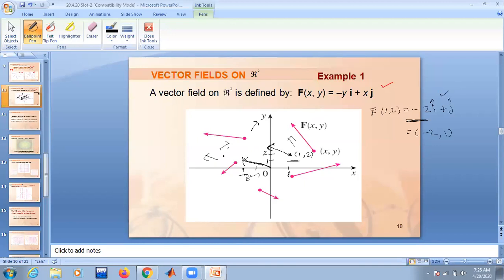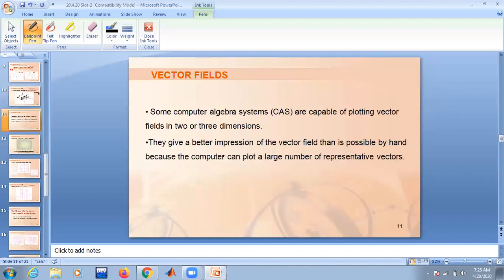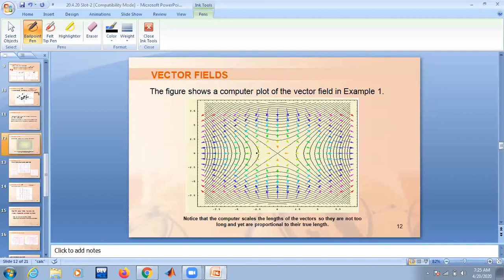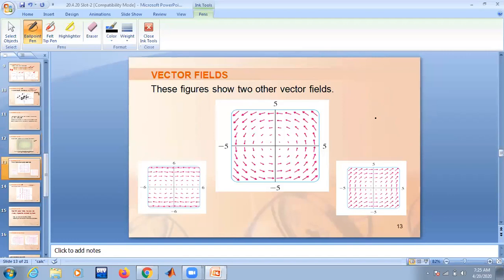But manually plotting might be difficult, so you may write some program in mathematical software, which we call computer algebra systems, which will plot these in 2 dimensions or 3 dimensions. So these are some examples of 2-dimensional vector functions generated by mathematical software. And these are some more examples.